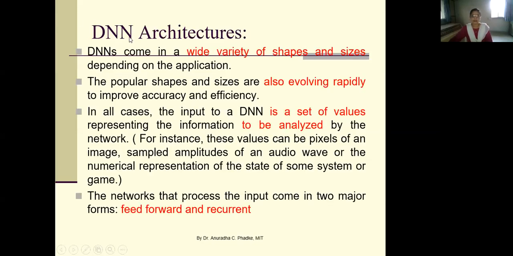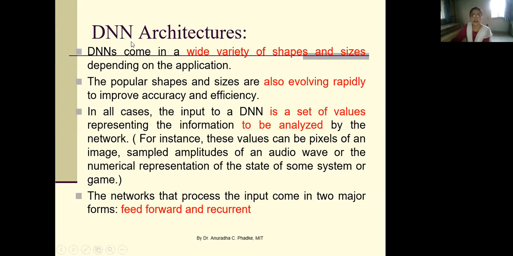So basically, DNN, deep neural network, is nothing but a modified version of conventional neural networks. Like conventional neural networks, with deep neural networks we have mainly two types: feed forward neural networks and feedback type neural networks.